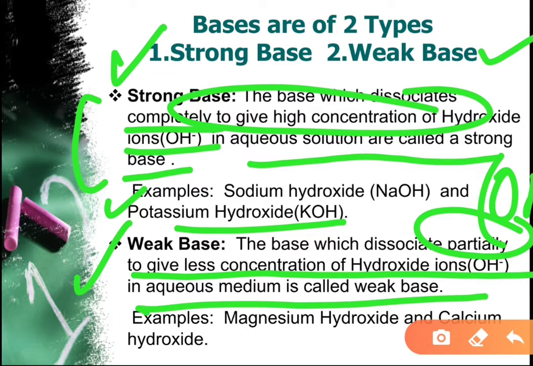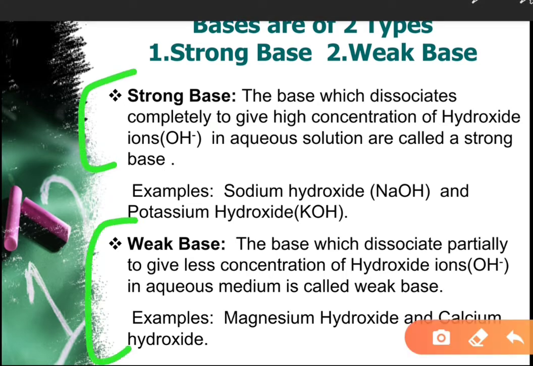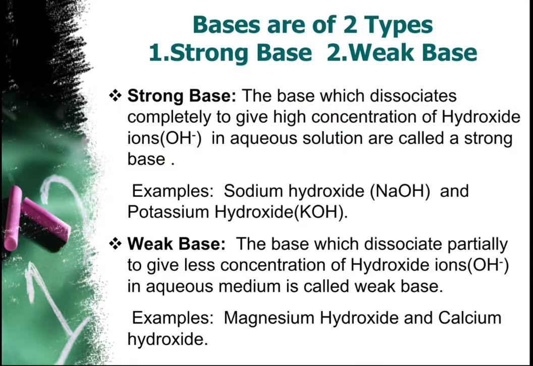Example, magnesium hydroxide and calcium hydroxide. So in common, strong bases give us a high concentration of OH negative ion and weak bases give us a low concentration of hydroxide ion in an aqueous medium.